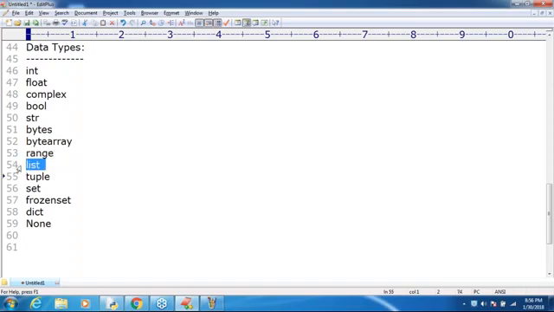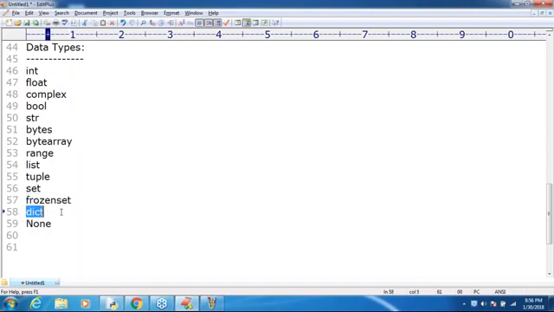List means a group of values, a list of values. Tuple is also a list of values, but with a small difference: mutable versus immutable. Set means a list of values without duplicates. The frozen set means a list of values without duplicates, but you can't modify it.